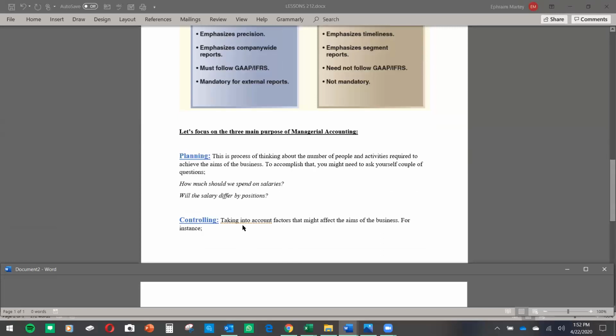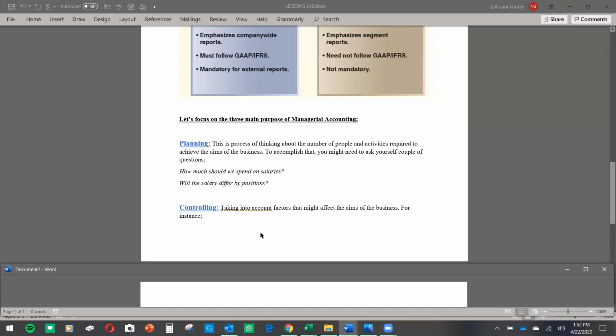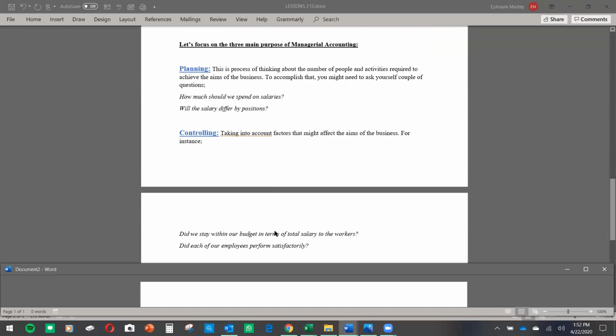Okay. And the next step, which is controlling, you take into account factors that might affect the aims of the business. So you have to be in control of the company, of the entity, of the financial activities of the business. For instance, you ask yourself certain questions like, did we stay within budget in terms of total salary to the workers? So here you plan. How much are we going to pay them? You decide. Now you ask yourself, were we in control of that?